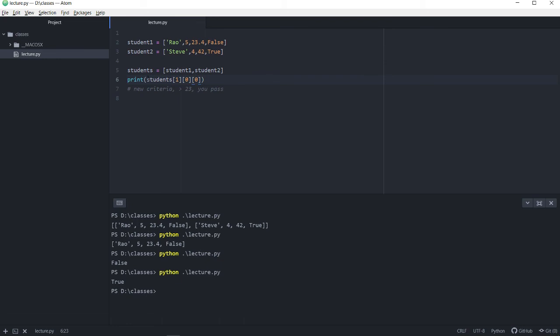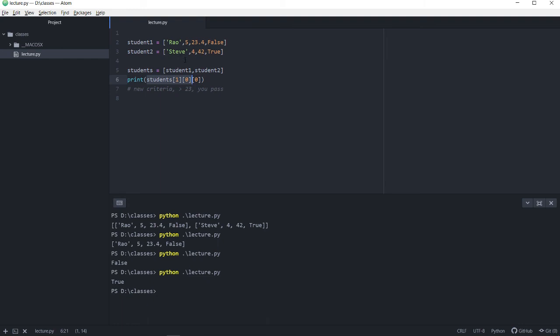So let's see what's happening here. From students list, which is made up of 2 lists, give me the element at index 1. So give me Steve's information, and then go to the 0th index of Steve's list, which is the name. Okay, and we know that the name is a string and strings are a collection. So for those collections, I am also able to do indexing and slicing.